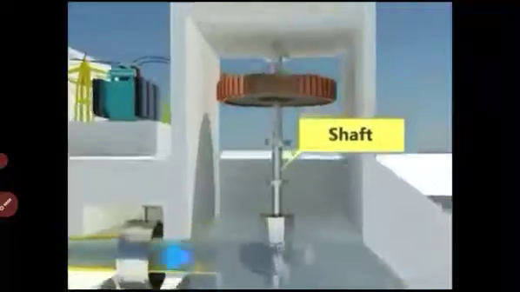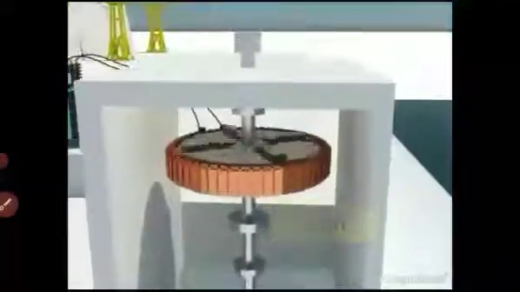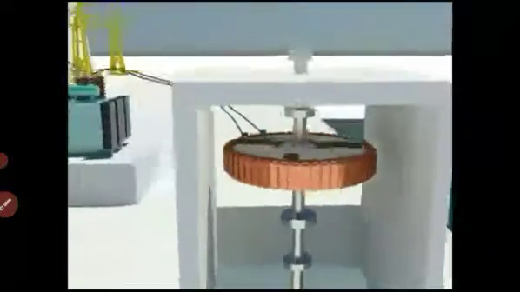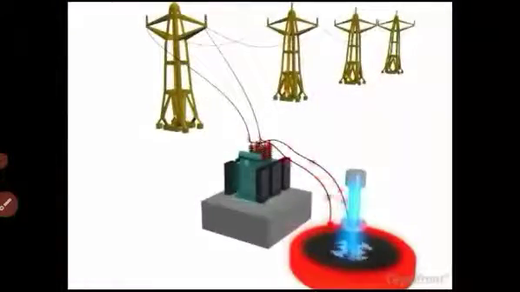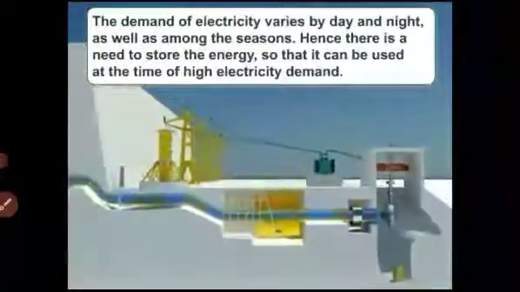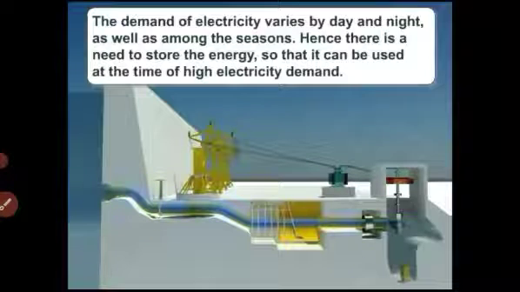That shaft is coupled to the alternator generator, which generates AC power, and it is stepped up through the step up transformer and transmitted through the transmission lines. Draft tube: after hitting the turbines, the water is taken out.